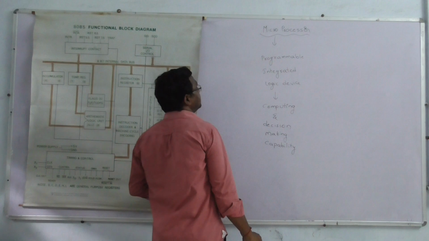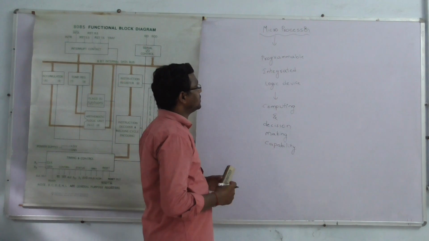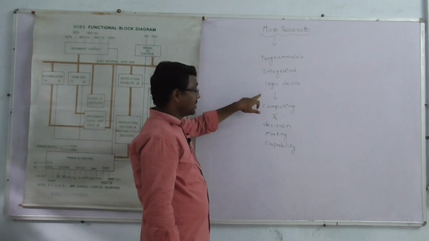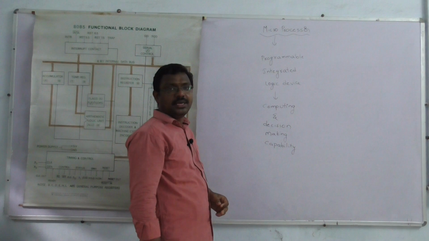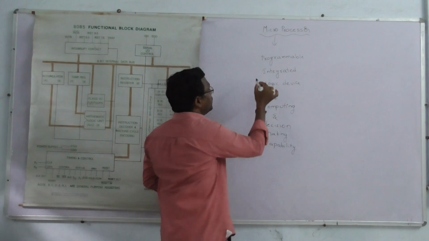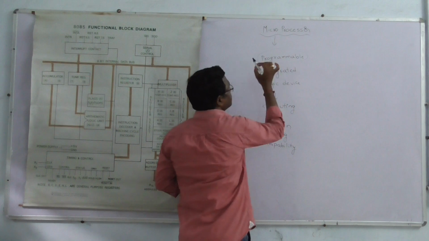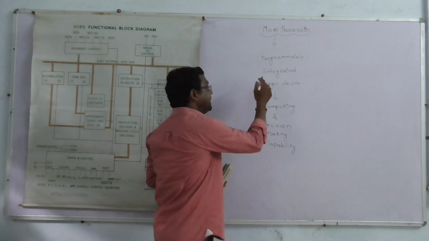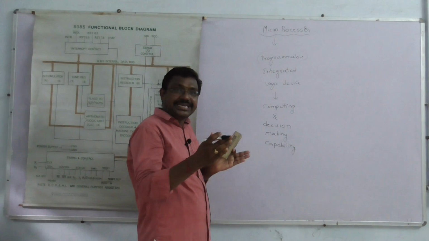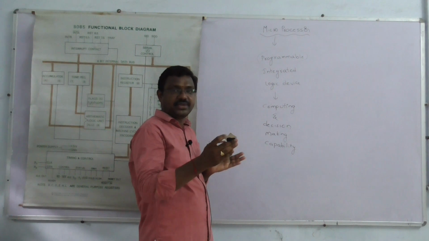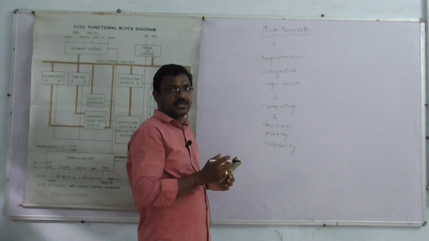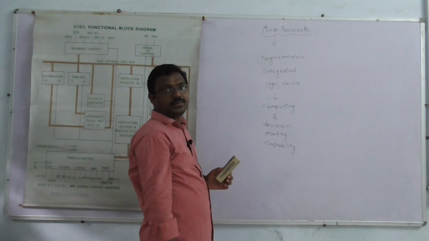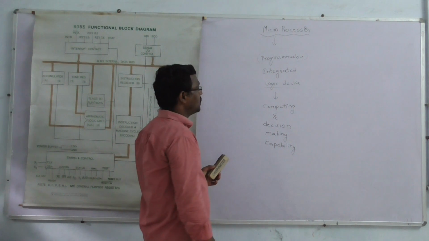Okay, first of all we see the microprocessor. A microprocessor is a programmable integrated logic device that has a computing and decision making capability. Depending upon the program, it can perform the program. Here integrated means all the peripherals are integrated on a single chip. The logic device can perform logical and arithmetical operations.